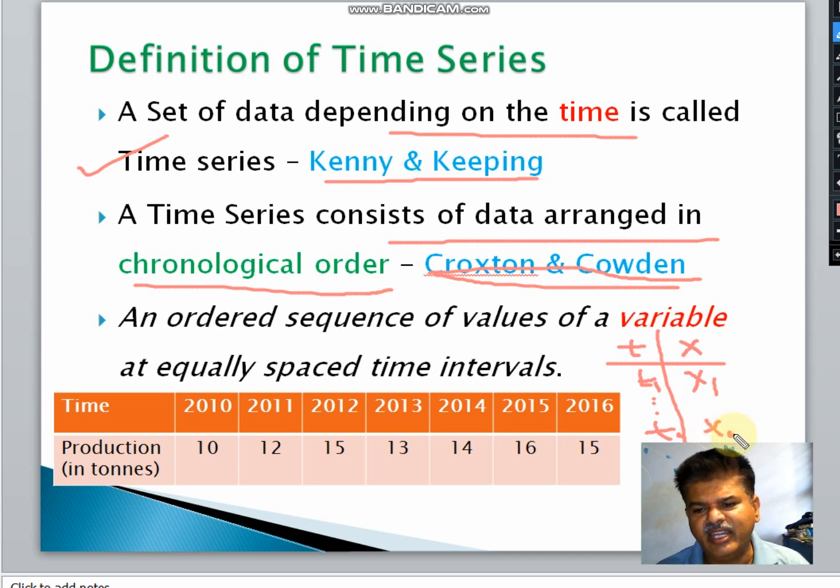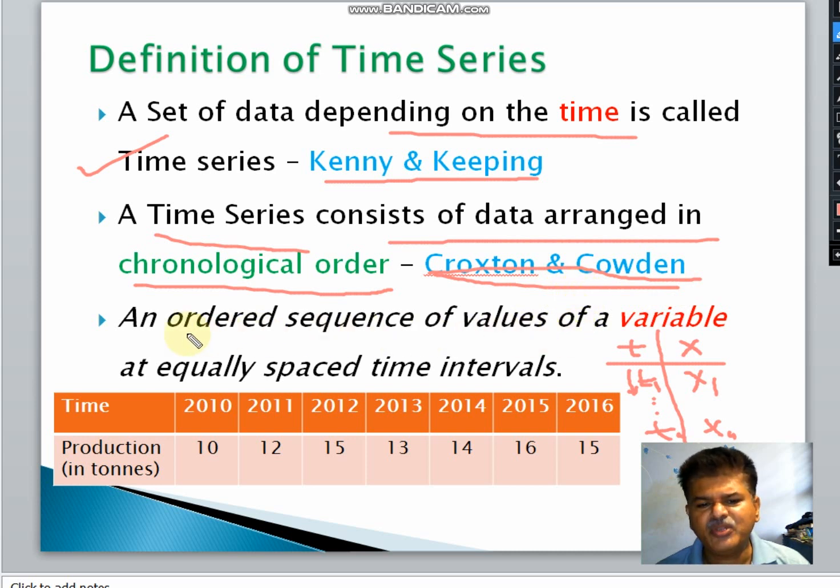So if you write down the data like this, there are two columns. One column is related to time and the second column is related to the underlying variable. And this t should be in increasing order, or it may be in decreasing order. That means it should be taken in a sequential order. If you take the data as per the time and write it down in increasing or decreasing order, then that is known as a time series. So a time series consists of data arranged in chronological order. This definition is given by Croxton and Cowden.